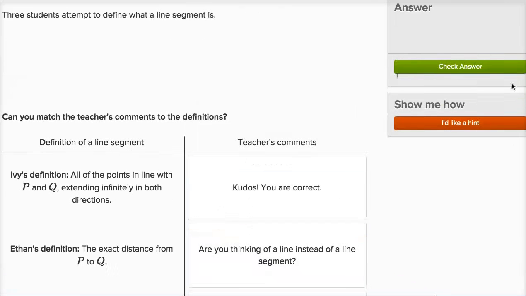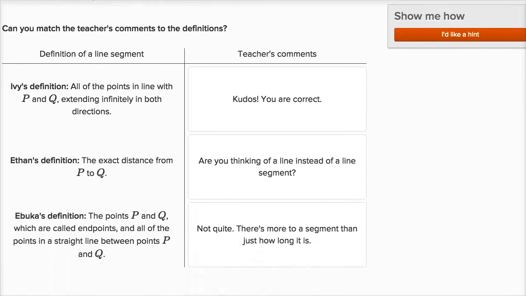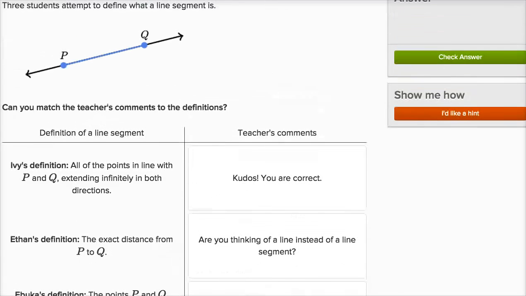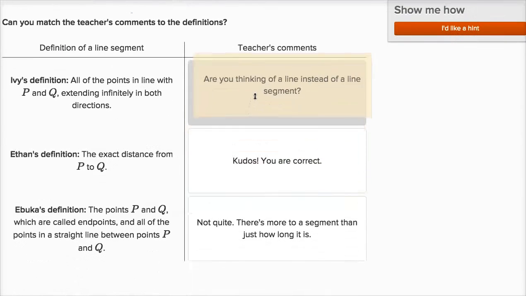All right. So 3 students attempt to define what a line segment is. And we have a depiction of a line segment right over here. We have point P, point Q, and the line segment is all the points in between P and Q. So let's match the teacher's comments to the definitions. Ivy's definition: all of the points in line with P and Q extending infinitely in both directions. Well, that would be the definition of a line. That would be the line PQ. That would be if you're extending infinitely in both directions. So I would say, are you thinking of a line instead of a line segment?